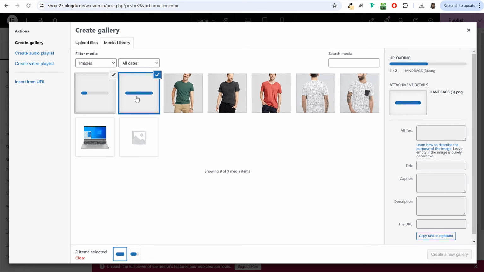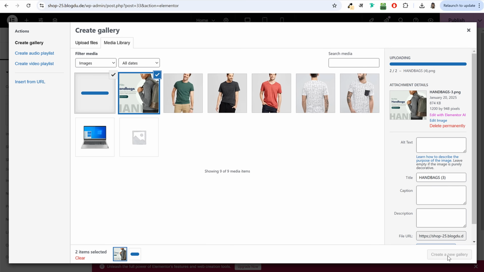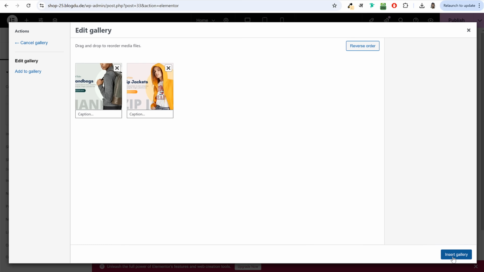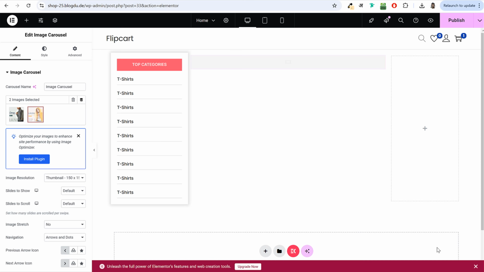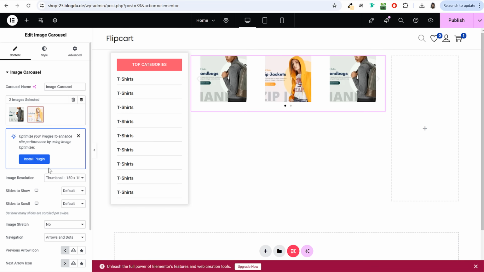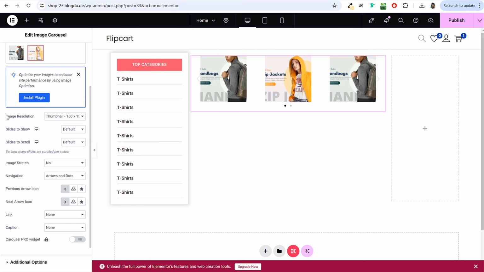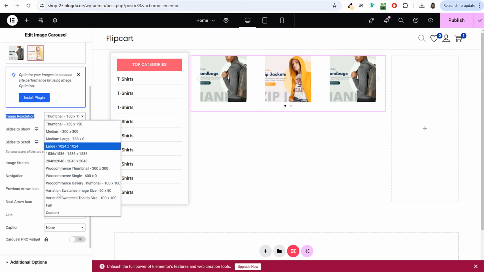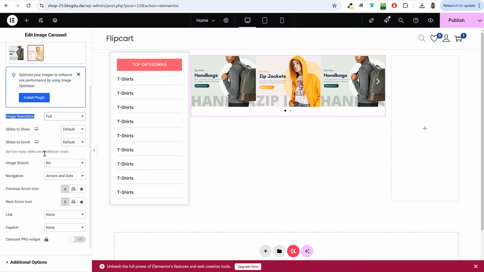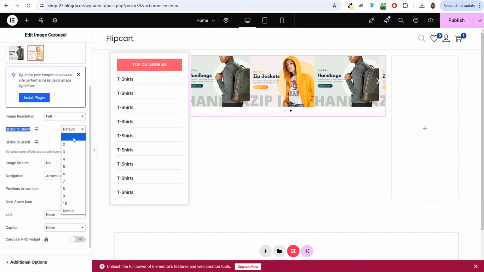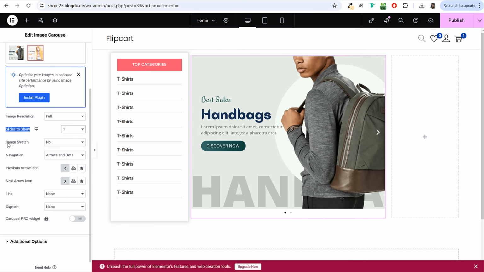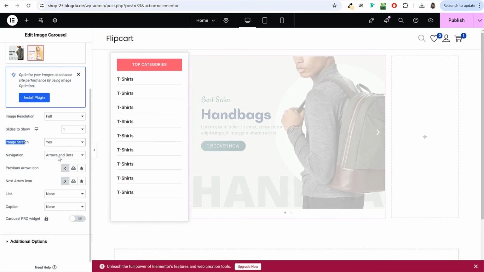Once it is uploaded, select them, and after that you can click on this button at the bottom right corner, create a new gallery. All right. Click on insert gallery. This is how it will look like for now. You have to do some changes over here. At the left hand side, we have image resolution, make it full. Okay, first thing. Next thing that we have is slides to show. We want to show just one slide like this. Image stretch, we can select yes.